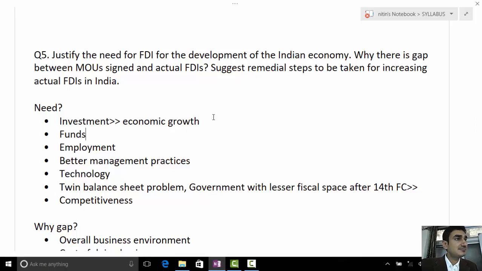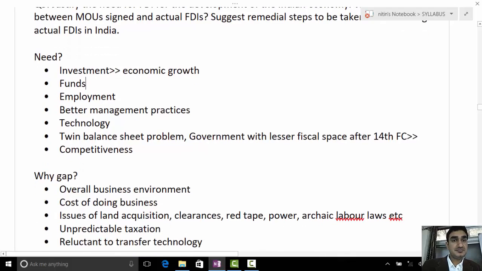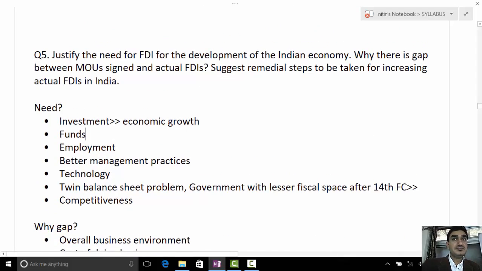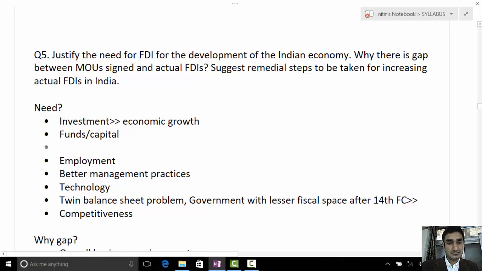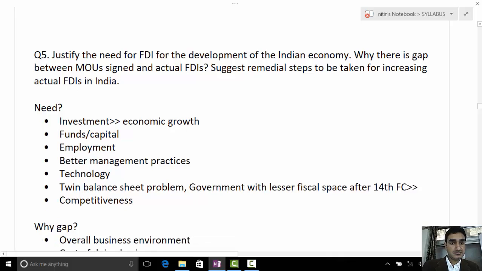FDI is needed first to increase the investment level, that is capital, as domestic savings are inadequate in India. It is also needed to increase the employment level, increase the government revenue through more taxation, bring better technology and better management, and it also increases competition in the domestic market. They are also exporting their products, which earns foreign exchange.